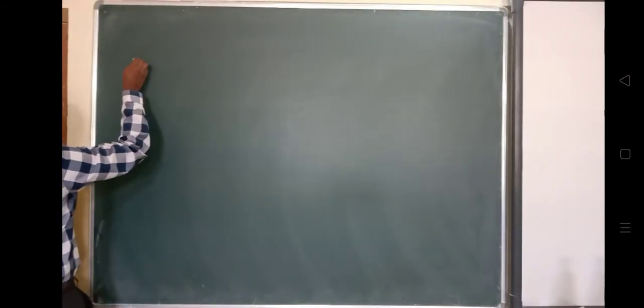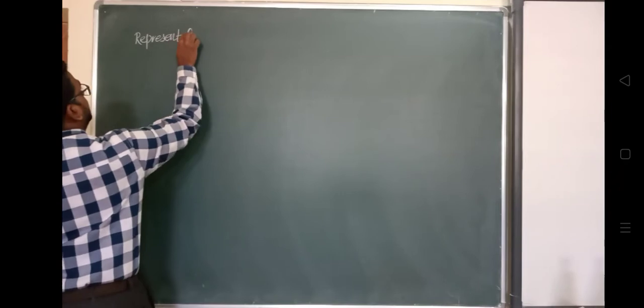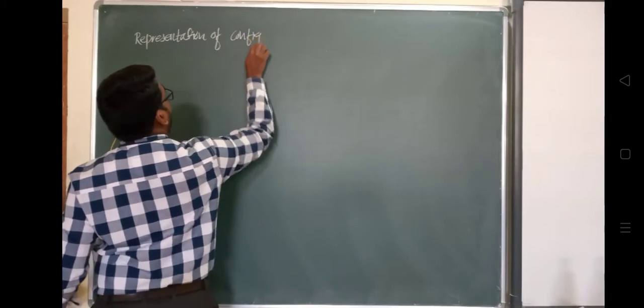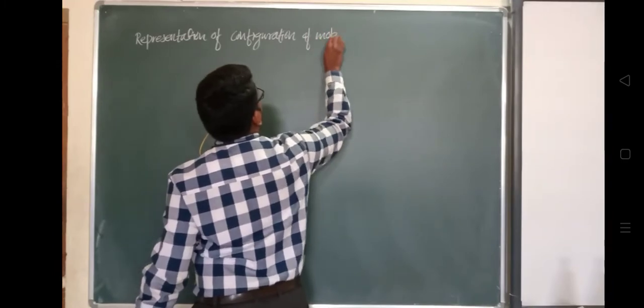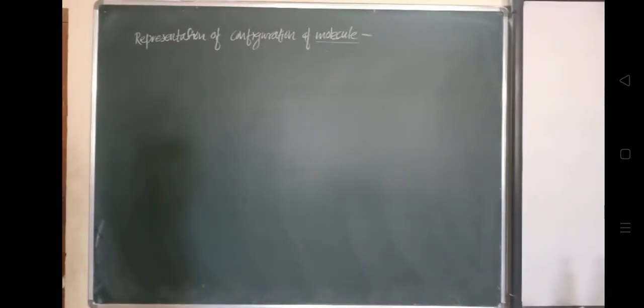So the next topic is the representation of configuration of a molecule. How to represent this molecule now? We have seen the representation of organic compounds by various formulas in 11th standard. By which formula? The very first is the Fisher projection formula.